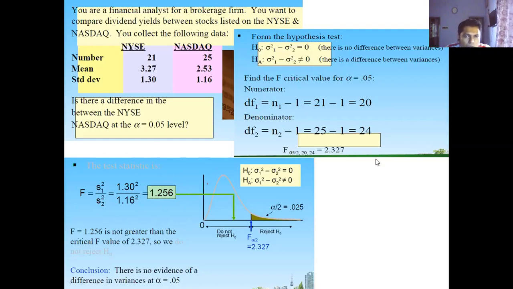Suppose for this example you have done that and you have found the value of 1.256. So your F statistic is 1.256.